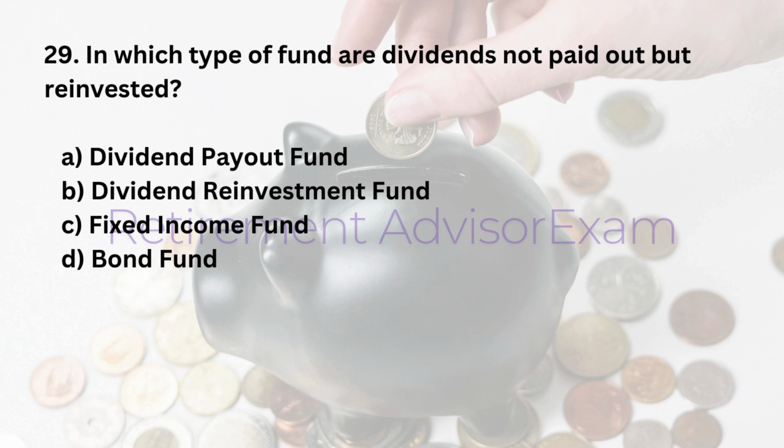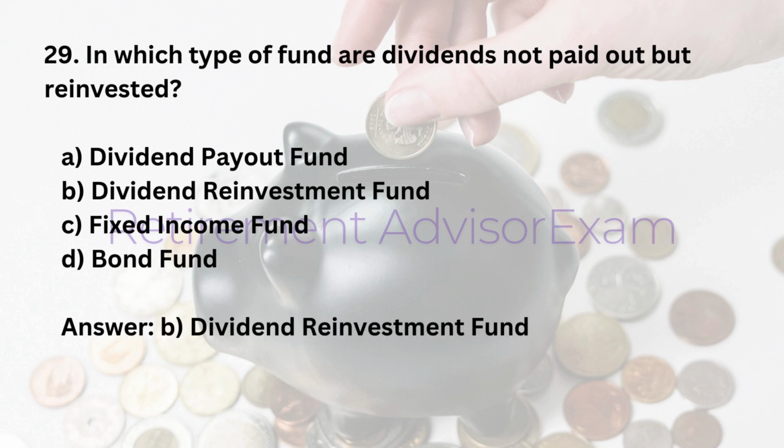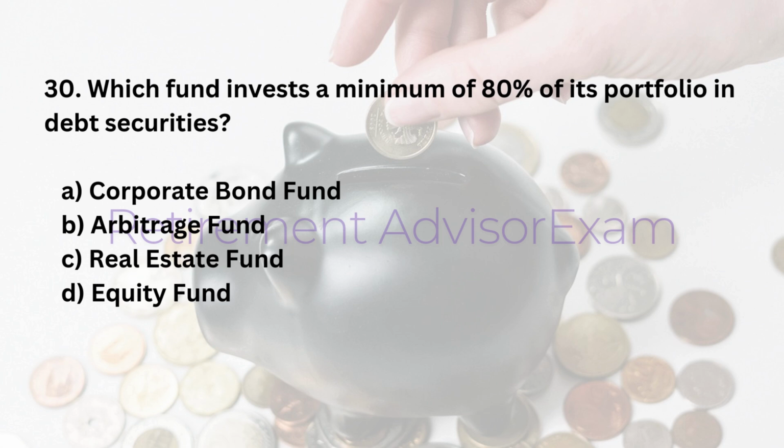29. In which type of fund are dividends not paid out but reinvested? A. Dividend payout fund. B. Dividend reinvestment fund. C. Fixed income fund. D. Bond fund. Answer: B. Dividend reinvestment fund.